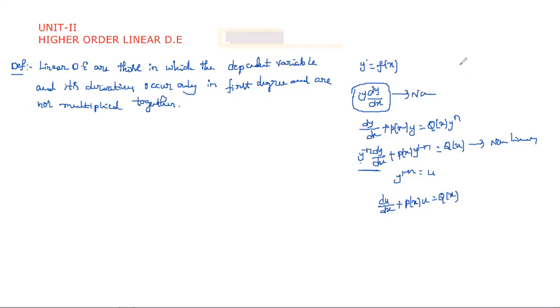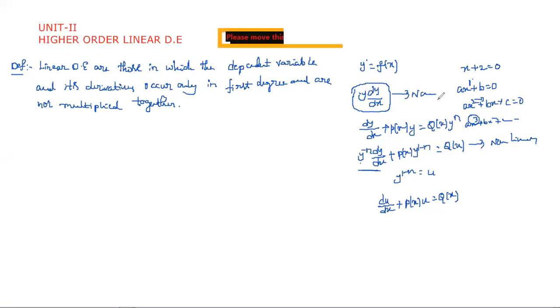Why? Generally, a linear equation is x plus 2 is equal to 0. This is a linear equation, or simply we write ax plus b is equal to 0. Why are we calling this linear? The degree here is 1. And quadratic is ax square plus bx plus c is equal to 0. We call it quadratic since the degree here is 2. In the same way, if you take ax cube plus bx square plus cx plus d is equal to 0, you observe that the degree is 3, so we call it cubic. And beyond that, we gave one name, that is a polynomial, right?